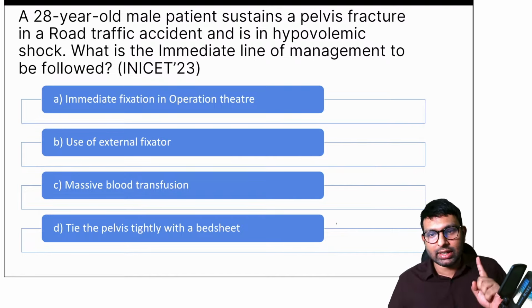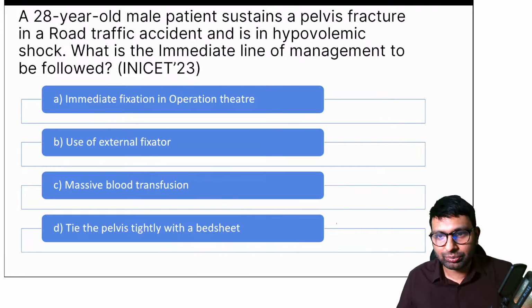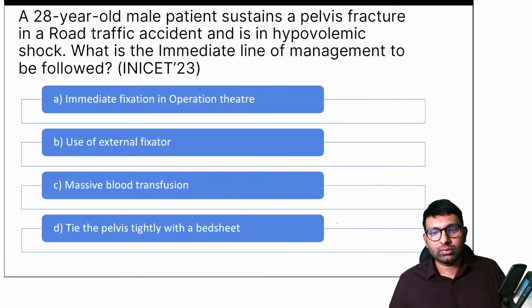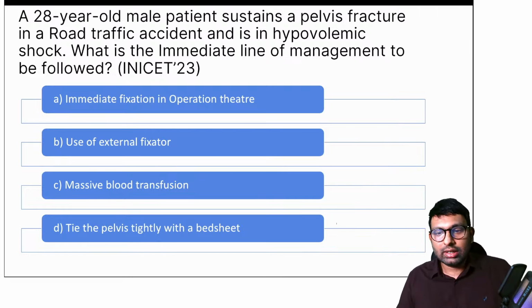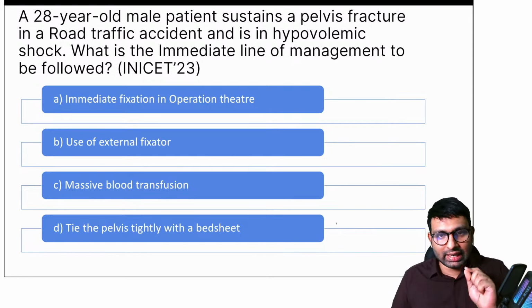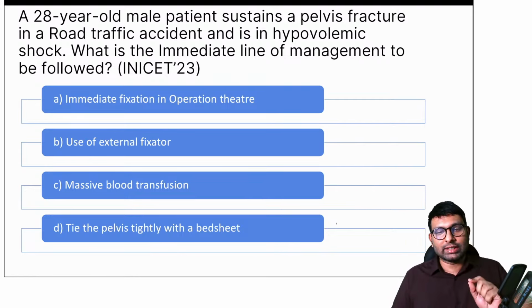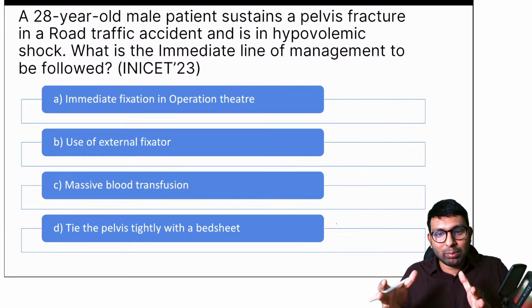Now, Shabir, Stardust, Carol, Jamula, will you change your option or will the answer still be the same? Shabir says he'll change his answer to D. Starry Sky also says the answer will change to D. Okay, yeah, this is a concept you have to understand. In pelvis fracture, the reason for hypovolemic shock, the reason so much blood loss is happening, is because mainly it is the venous plexus that has gotten damaged, and that is why there is severe bleeding. So to stop that venous plexus from bleeding, you have to do some kind of tamponade.